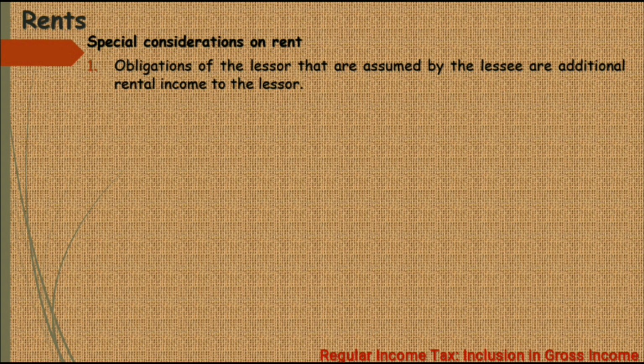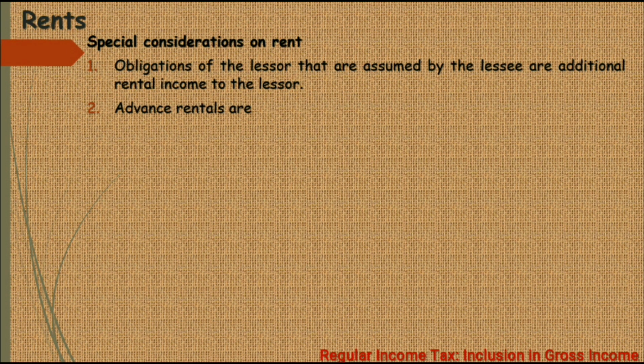So, sino ba si lessor and si lessee? So, si lessor, yun yung may-ari ng property na pinarentahan. Si lessee naman, yun yung nagrenta. Yun yung tenant. So, sabi dito, kapag si lessor merong obligation, tapos yung nagbayad sa obligation na yun ay si lessee, so yung binayad ni lessee, it's going to be treated as additional rental income on the part of the lessor.